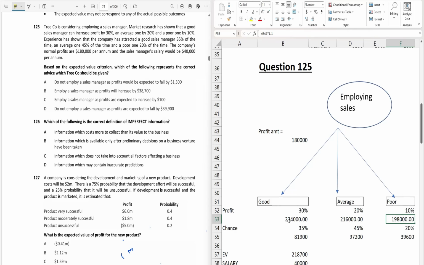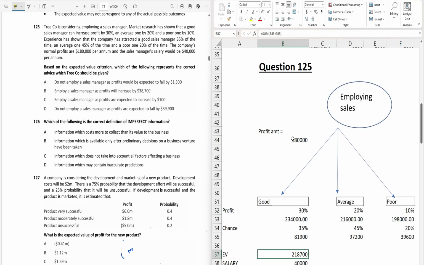So now we will multiply this profit with the expected probability in order to calculate the expected value. So multiplying these two, I got 81,900, and multiplying these two, I got 97,200. Similarly for the poor manager, I got 39,600. Now add all of these, and we get our expected value, which is equal to 218,700.